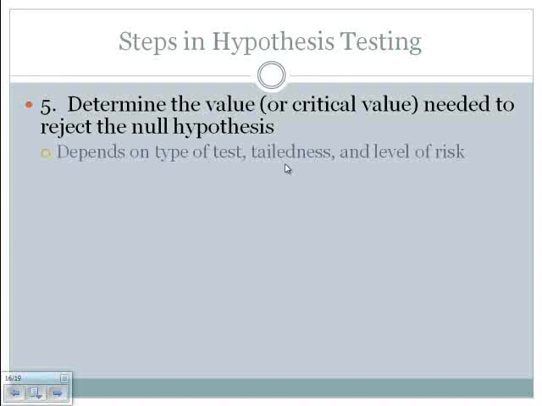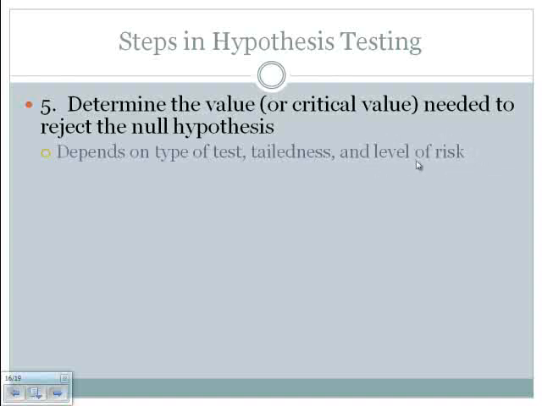So again, as a review, if you select to do a one-tail test, that means you have written a directional alternative hypothesis. If you do a two-tailed test, that means that you have selected to use a non-directional alternative hypothesis.